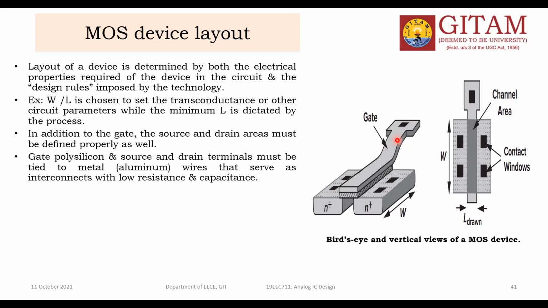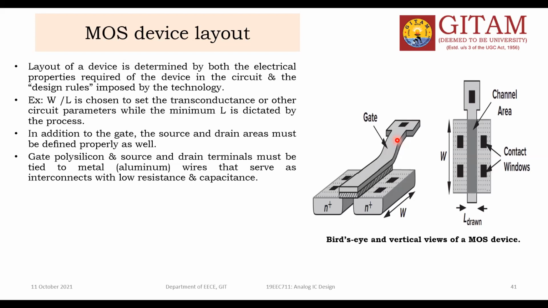What are the layers with the metal layers or supply layers? They are called the interconnects. Whatever interconnects you are using, they must have low resistance and low capacitance, because when the R value is low and the C value is low, the delay is also low. Delay is the RC time constant. So if these are not low...